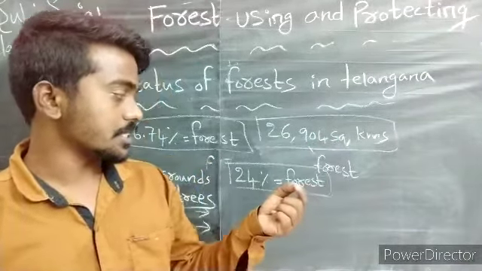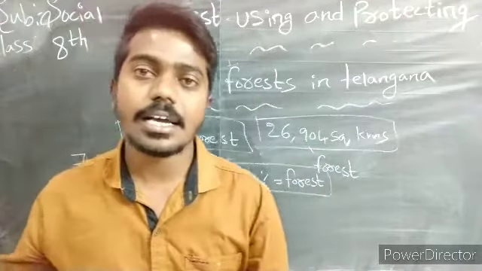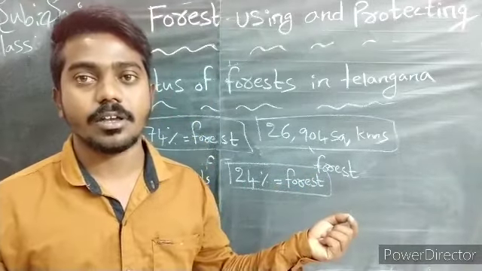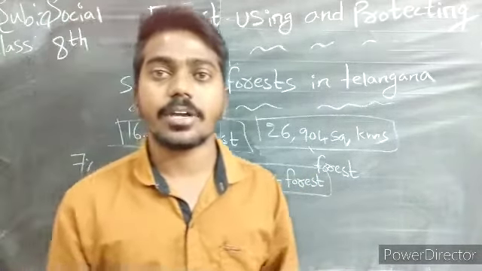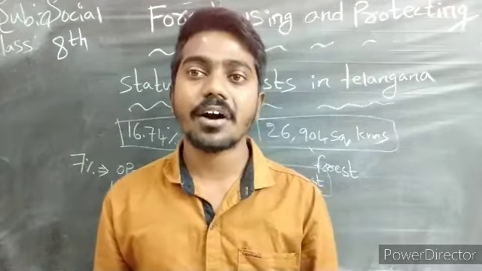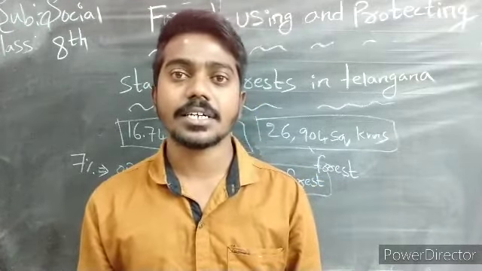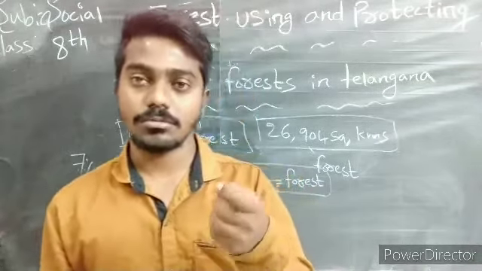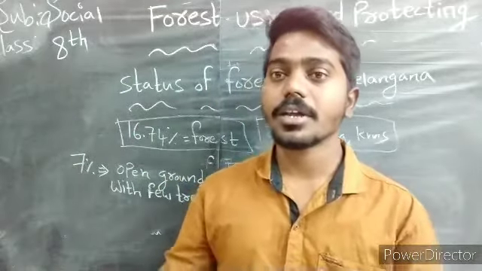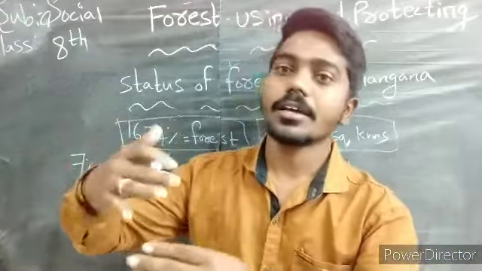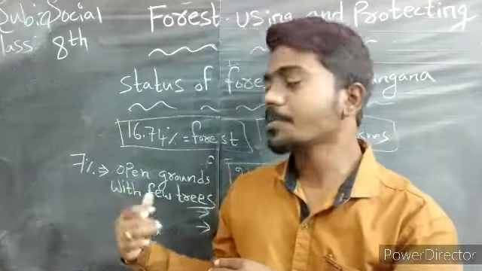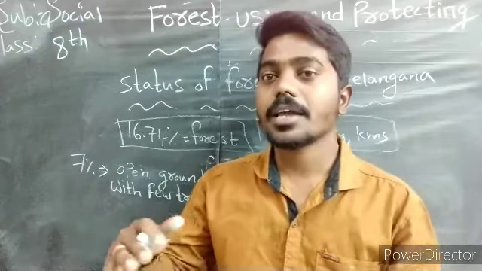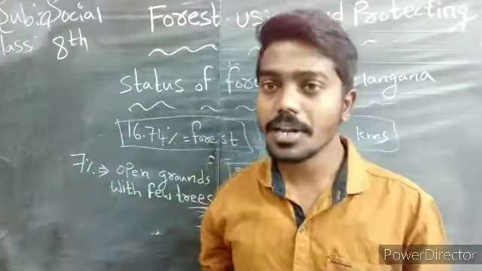26,904 square kilometers. If you take our Telangana total land as 100%, we have 24% of the forest. Actually we have only 16% of the forest. The remaining 7% we have the trees in open space, not in large number. Between the roads, between the hills. Okay, na children?